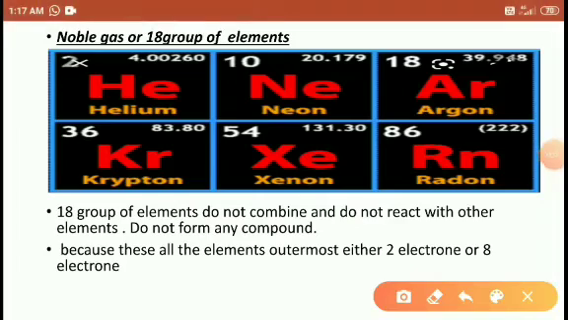Okay students, the next is the noble gases, or group 18 elements.